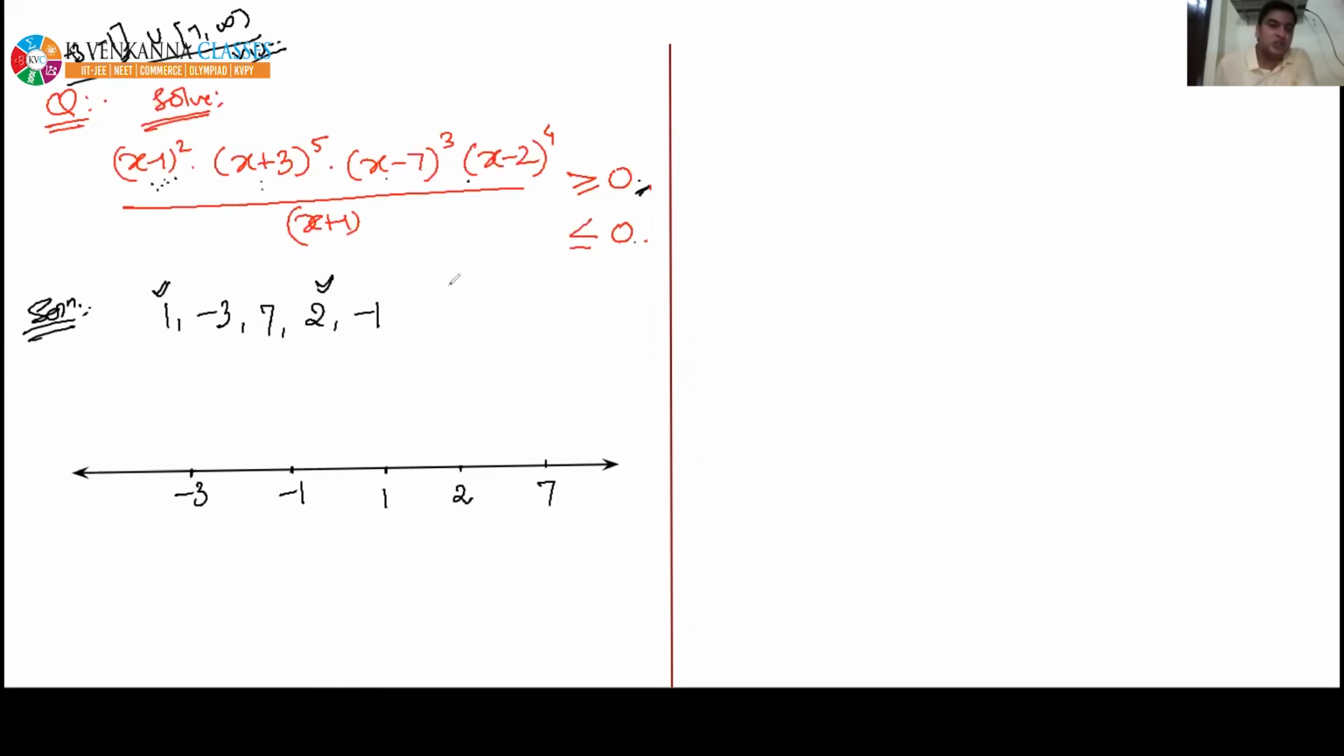While keeping these two critical points in mind, let's draw the wavy curve, because only these two critical points have even powers and the sign of the wavy curve will not change here. So yes, at 7, no problem, it will change. At 2, you see here, a tick mark is present. That's why the wavy curve will touch and come back again. Now at 1, again 1 is tick marked, so the wavy curve will not change its sign. It will just touch and come back again. At -1, yes, it will change. At -3, yes, it will change.